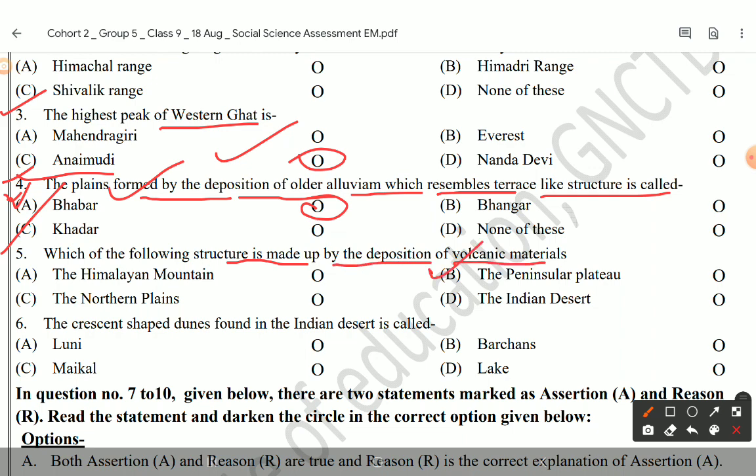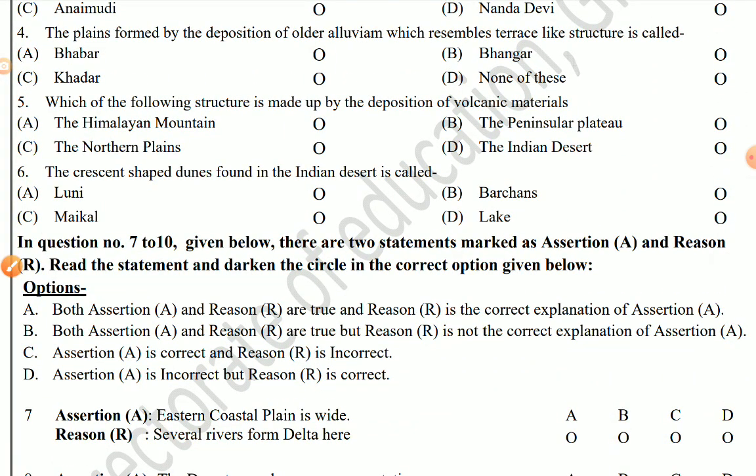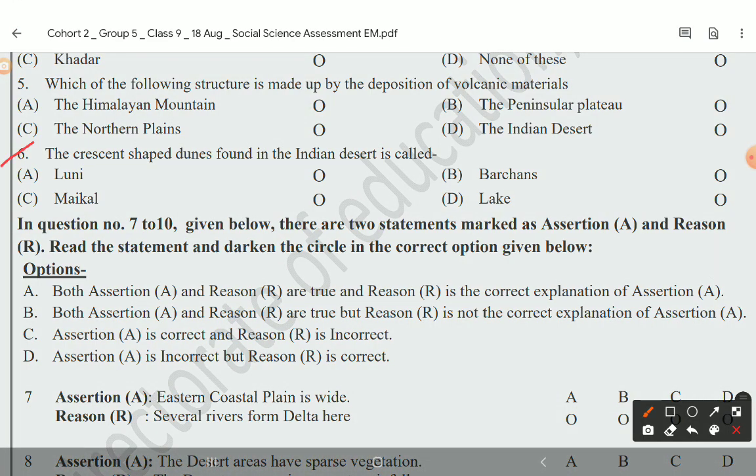Peninsular plateau, Himalayan, no. Northern. B is the correct answer. Darken the circle of option number B. Sixth question, the crescent shaped dunes found in the Indian desert are called Barkhans. B is the correct answer.